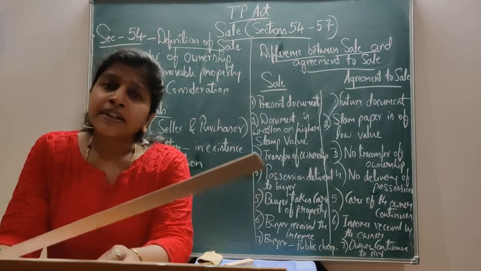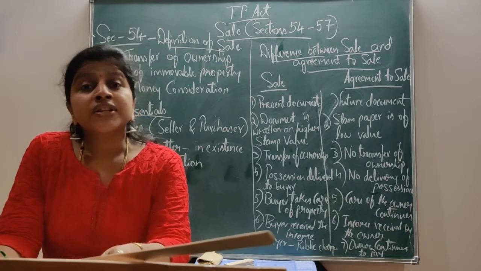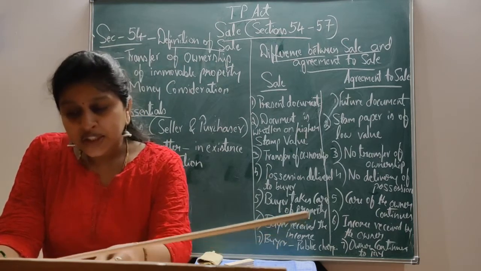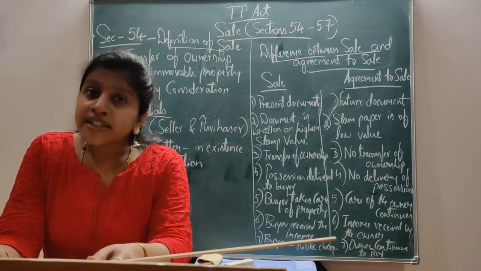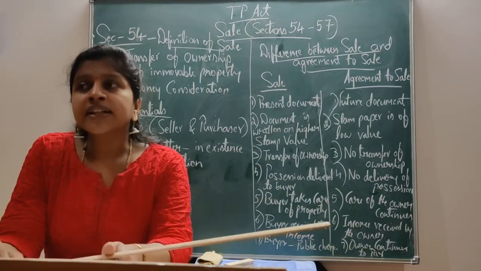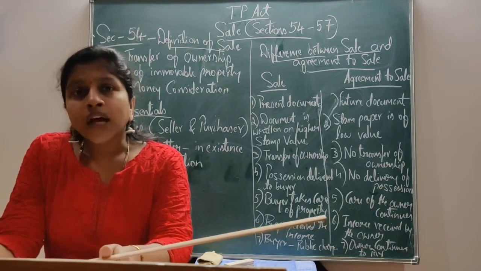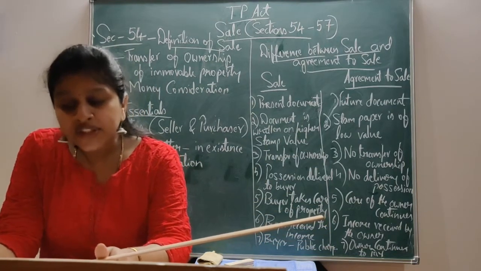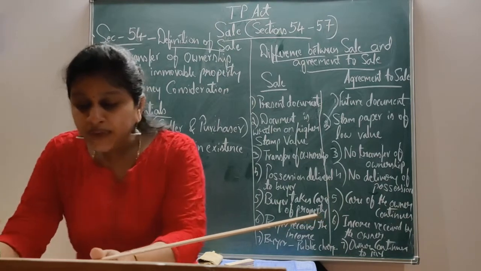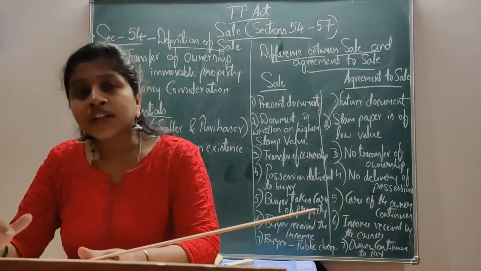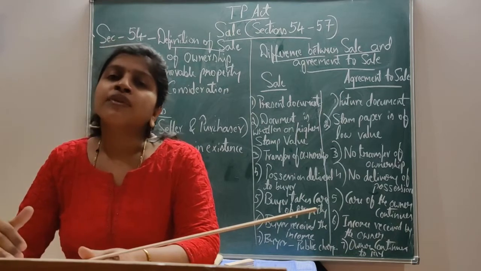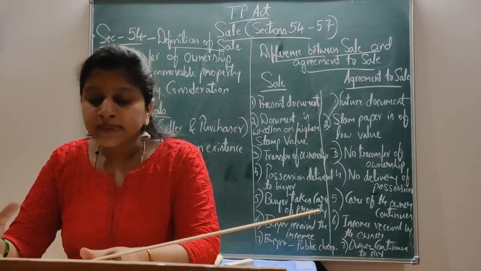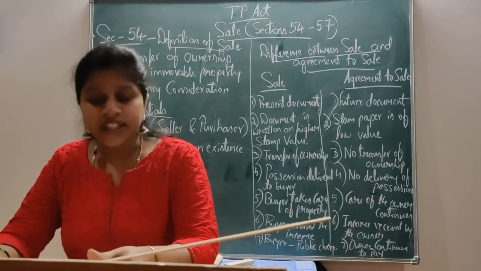Now the second element, that is the money consideration. What is this money consideration? While the transferor is selling his property to the other person, he must receive some money from the transferee in return for the transfer of ownership of his property. That is the money consideration.